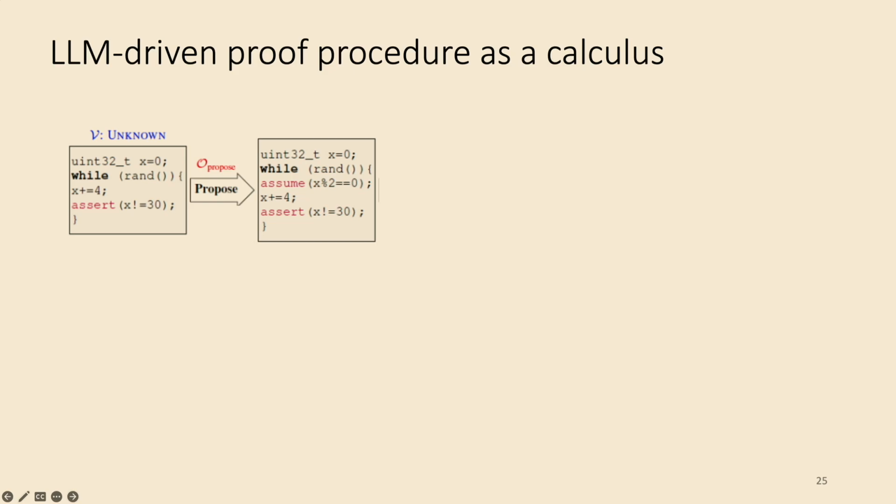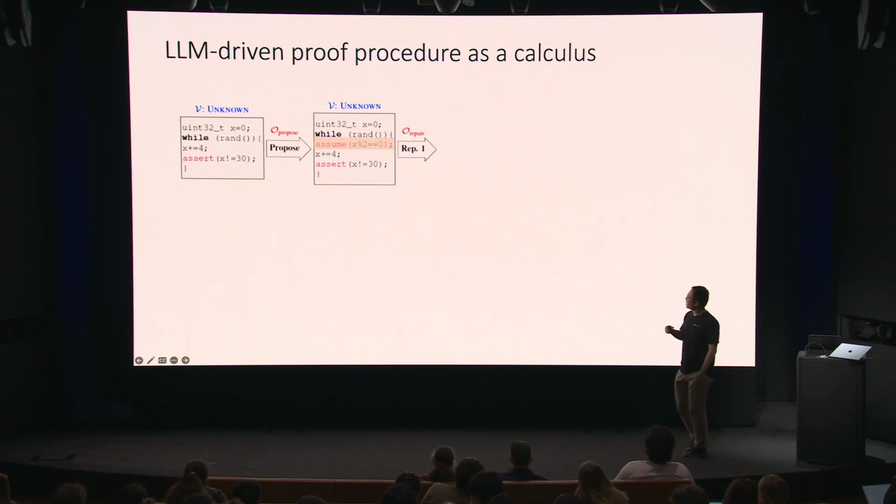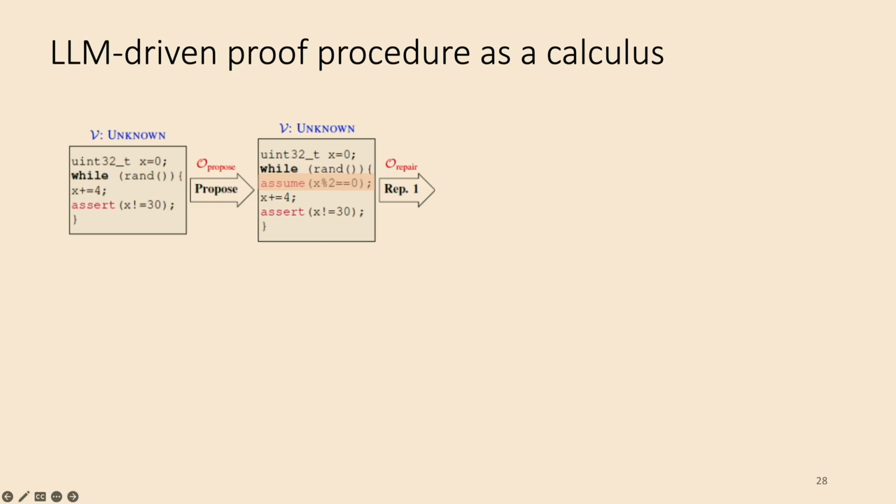But it doesn't directly imply the property, right? x modulo 2 equals 0 doesn't mean x cannot be equal to 30. So let's say the verifier returns unknown again. In this case, we could invoke the repair rule, where it basically says the verifier returned unknown, so try to strengthen this proposal. And let's say in this case, it gets it right.